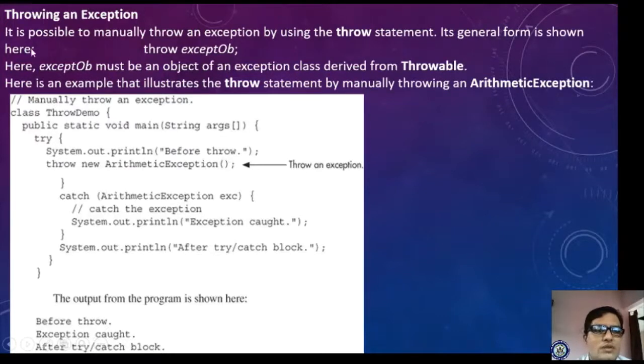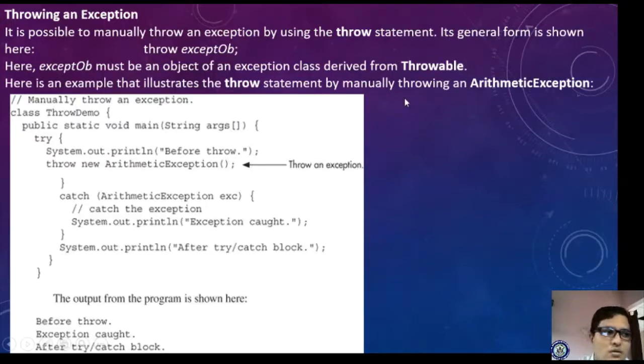If you observe the syntax of throwing an exception, we have to use the keyword throw followed by an exception object. Here the exception object must be an object of an exception class derived from the Throwable class. Here is an example: illustrate the throw statement by manually throwing an arithmetic exception.